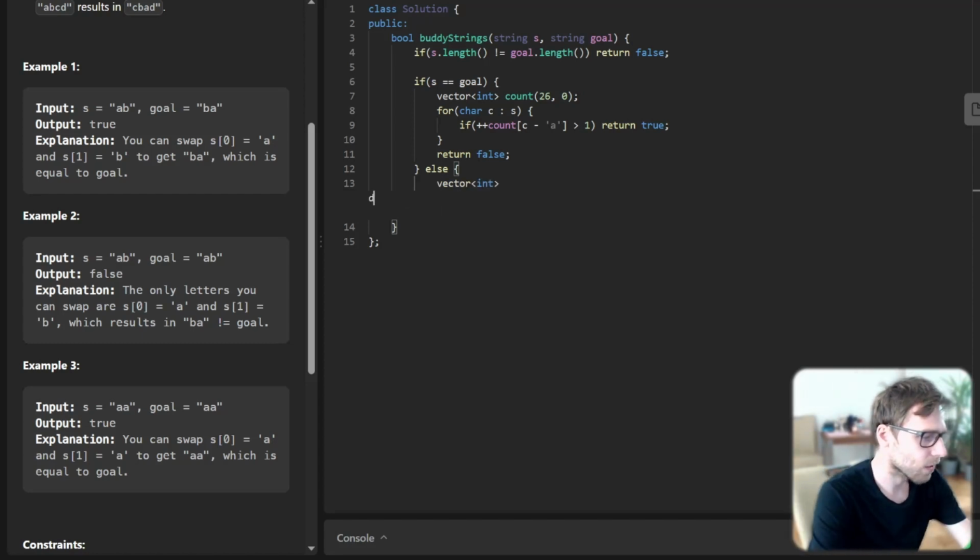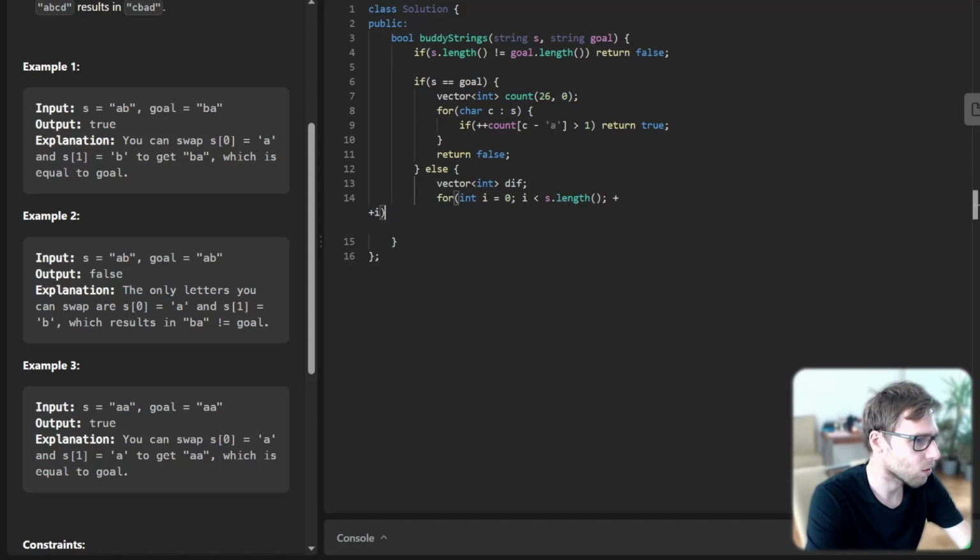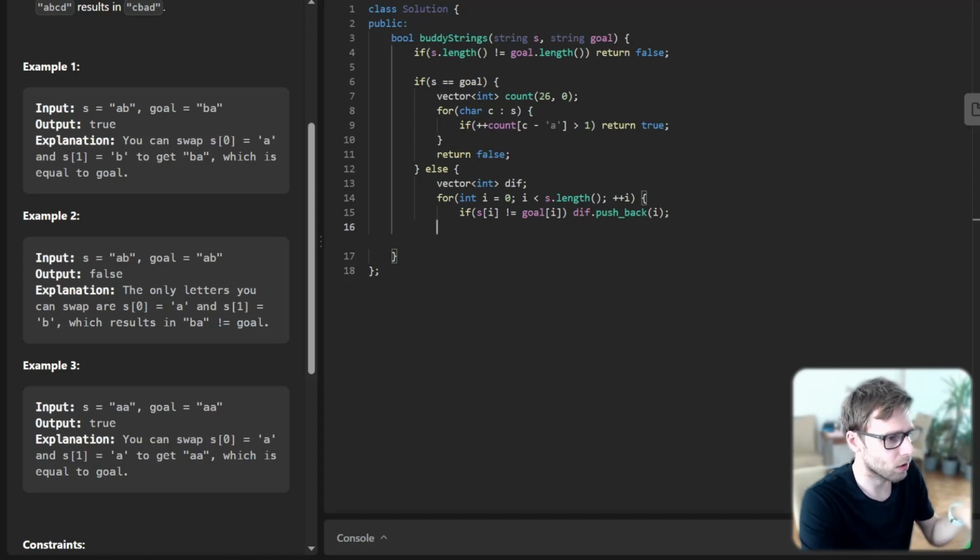Next, let's make a vector of differences, and we traverse over the strings, and if S at I is not equal to goal at I, we know that we have different characters, and we push it to our temporary difference vector.